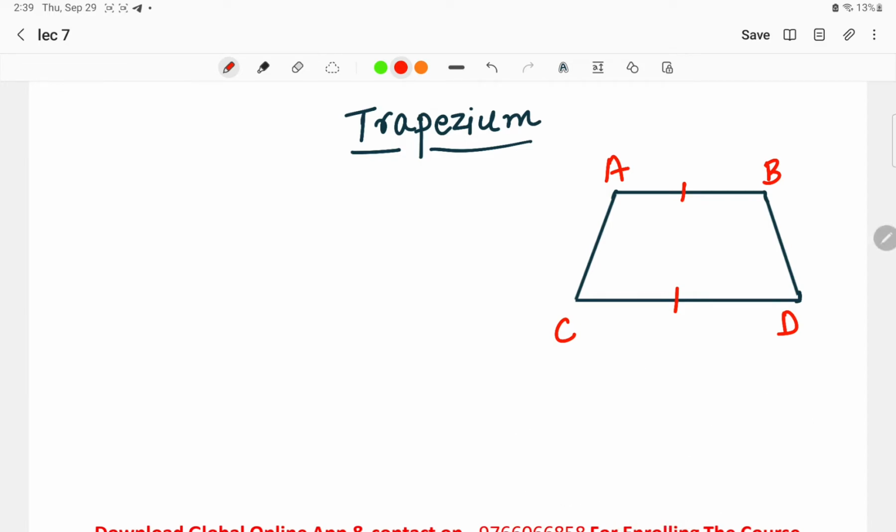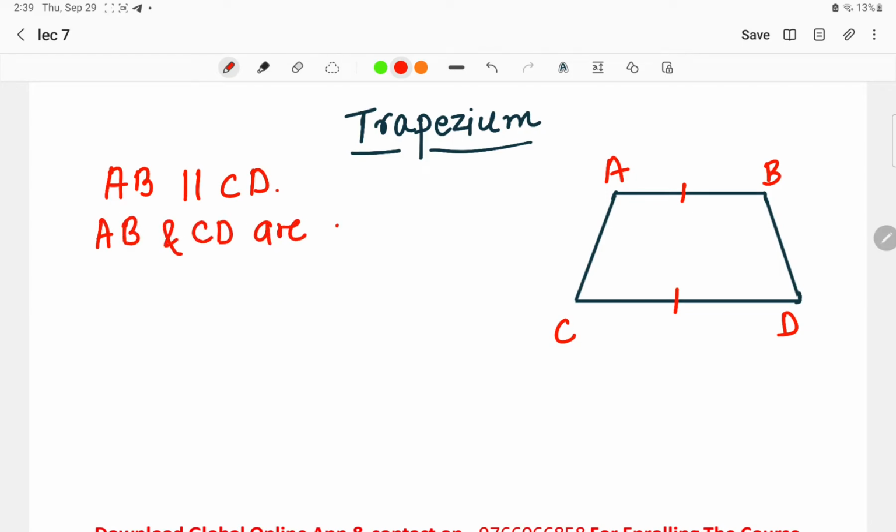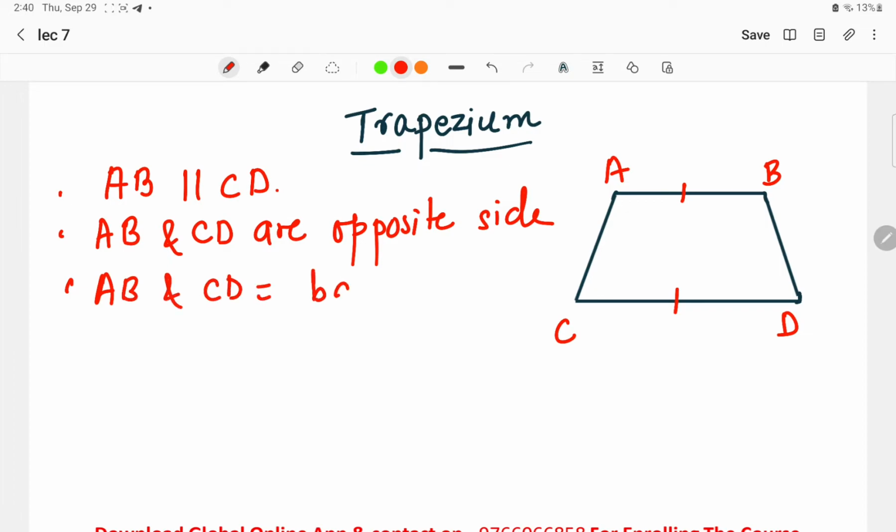Now moving on to the next thing, that the parallel sides of the trapezium are called bases. Now first thing, that AB is parallel to CD as well as AB and CD are opposite sides. This was the second thing, right? The third thing that we have to keep in mind is regarding AB and CD. AB and CD को हम क्या बोलेंगे? These are called bases. The parallel sides of the trapezium are called the bases.